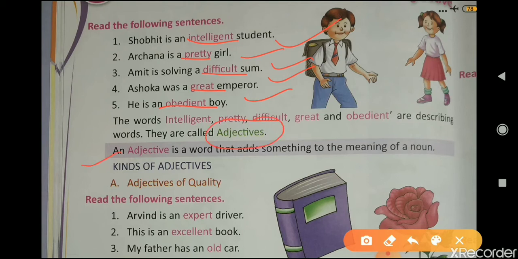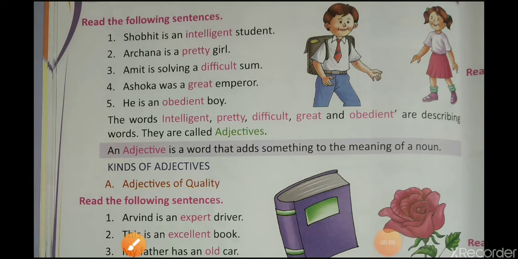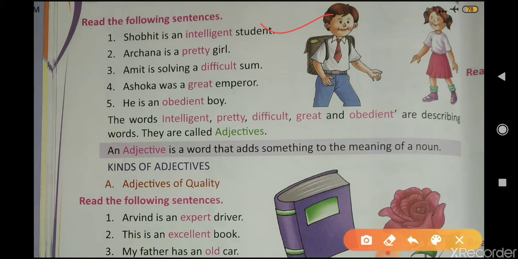An adjective is a word that adds something to the meaning of a noun. What is an adjective? An adjective is a word that adds something to the meaning of a noun. For example, Shobit is an intelligent student. Shobit एक intelligent student है. So here the word intelligent adds meaning to this noun. Now Archana is a pretty girl. So Archana is a girl who is pretty. So pretty adds a special meaning to this noun girl. Amit is solving a difficult sum. So all these words are known as adjectives.